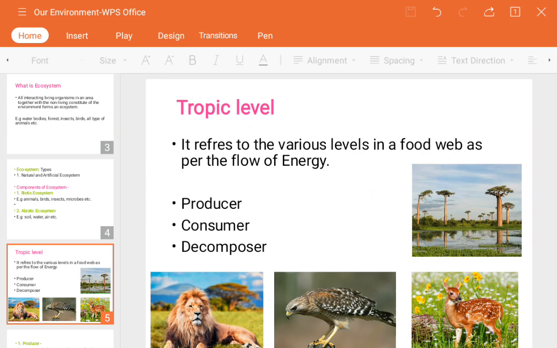Now consumer means what here? Consumer means someone is going to eat it, is it? So the consumer is nothing but the organism which depends on the producer either directly or indirectly.